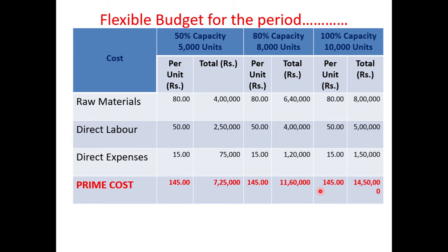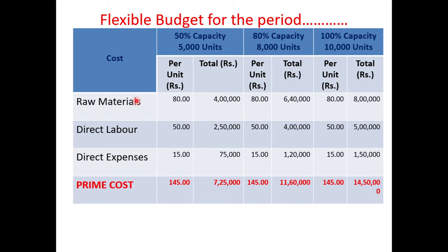Now see the solution. We need to prepare a flexible budget for 80% and 100%, it is given in the problem. But the information is given for 50% capacity. So we have to draw the columns for 50% first, and we have to draw columns for 80% as well as for 100% capacity. Now, in this 50%, 80% and 100%, we require two columns. One column is per unit and another column is total, or total rupees amount.